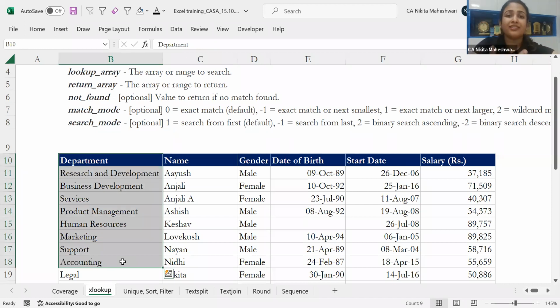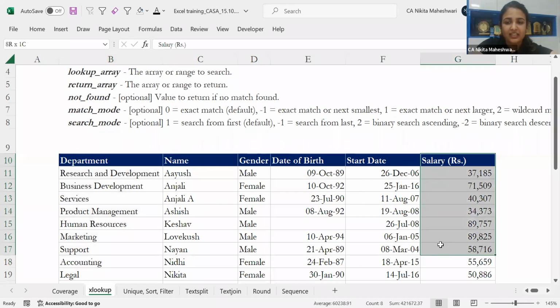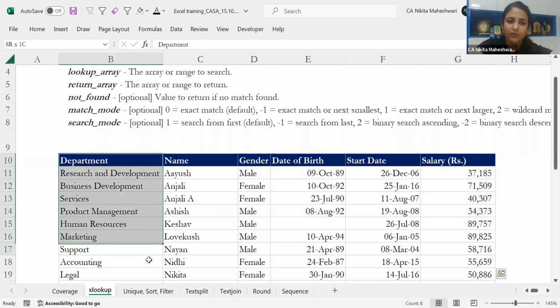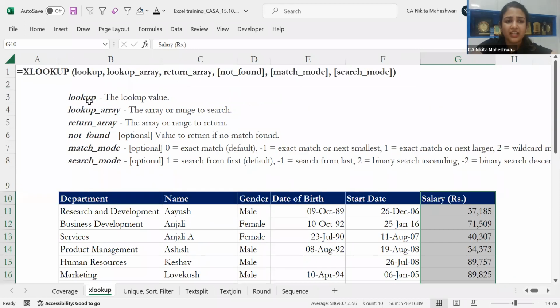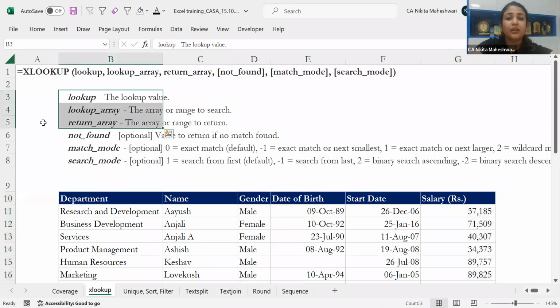Now, what do you want as a result? So let's say I want the salary as a result. So I'll be selecting these cells to say that, okay, if you find business development in this particular array, tell me the salary corresponding to that field, that business development field. So these are the three basic requirements which are compulsorily required whenever we are doing an XLOOKUP function.